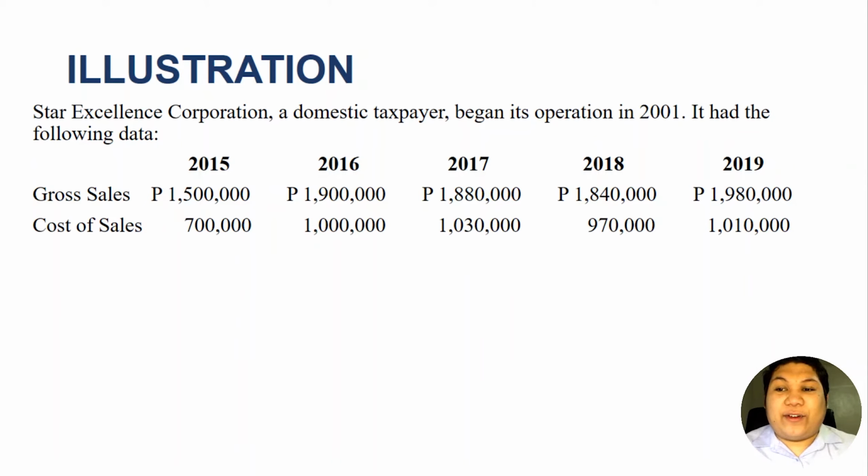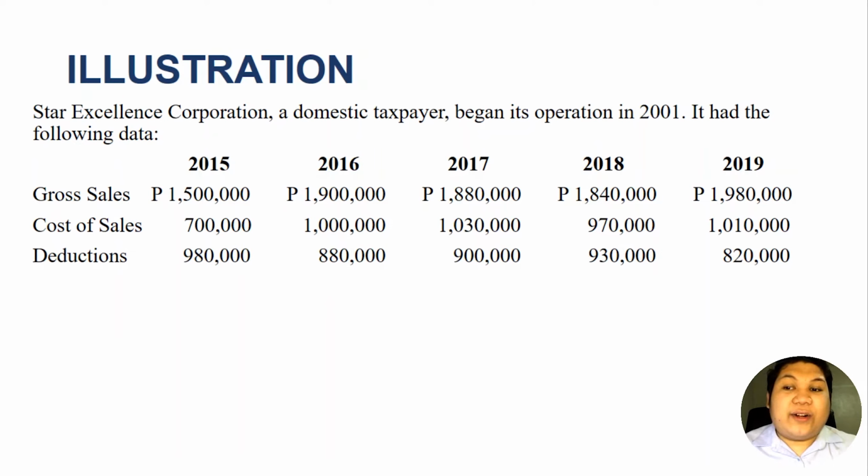We also have cost of sales, 700,000 in 2015, 1 million in 2016, 1,030,000 in 2017, 970,000 in 2018, and 1,010,000 pesos in 2019. We are also given deductions here. So we have 980, 880, 900, 930, and 820.